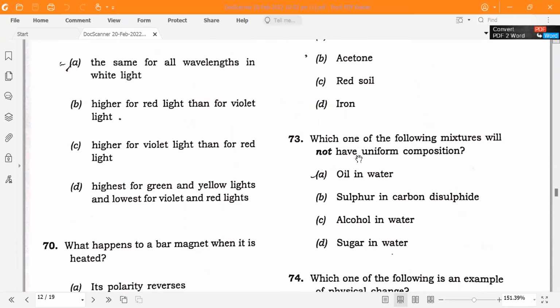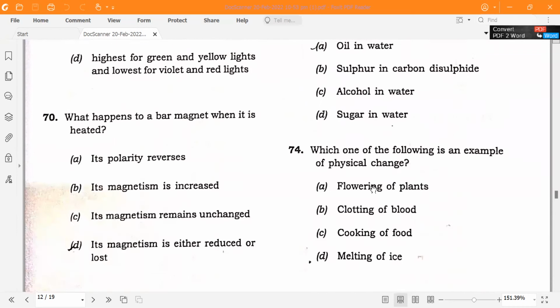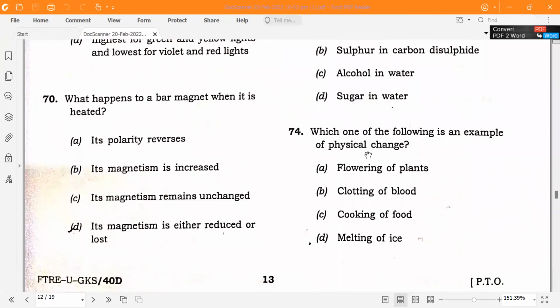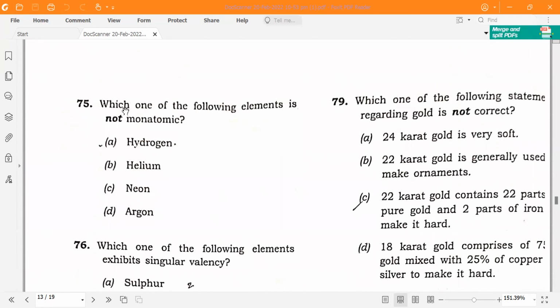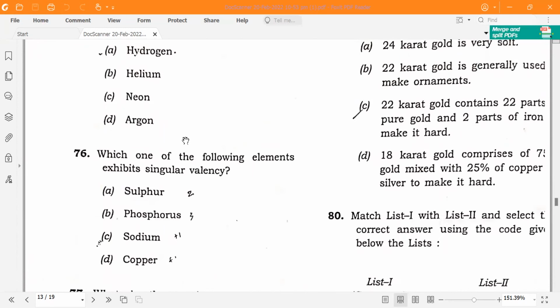Which one of the following mixtures will not have uniform composition? Oil in water. Which one of the following is an example of physical change? Melting of ice. Which one of the following element is not monoatomic? That is hydrogen.